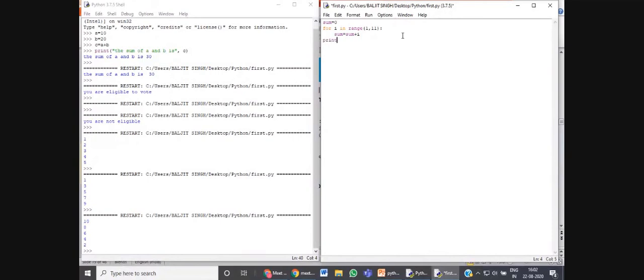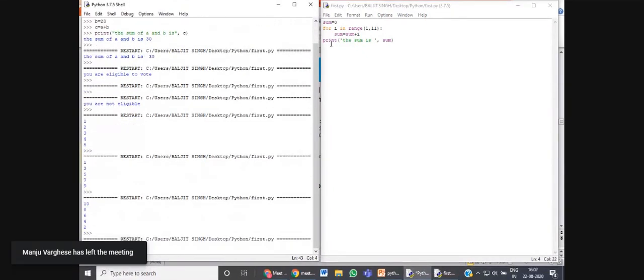Print the sum is sum. Now when we save this program and run it, the sum of the first 10 values is 55.